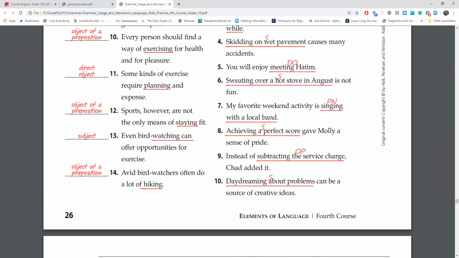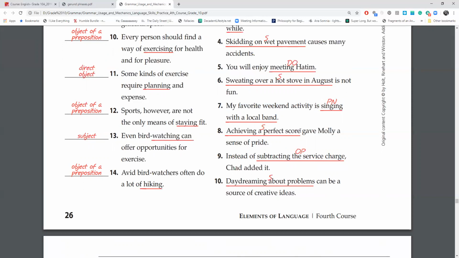Number seven, my favorite weekend activity is singing with a local band. So again, singing is going to be your gerund. So singing with a local band is your entire gerund phrase, and it is a predicate nominative. It is renaming what your favorite weekend activity is.